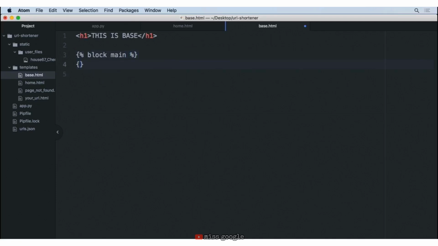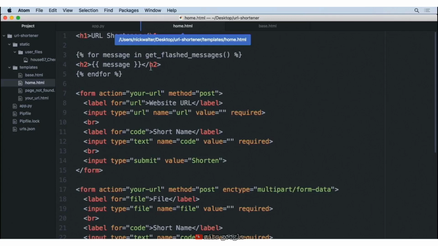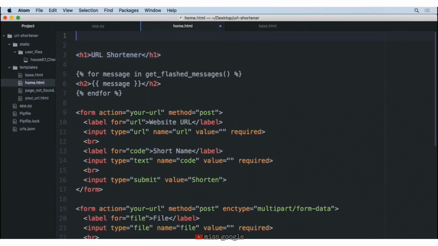You could totally customize it, make it whatever you want, but whenever you start a block, you have to end that block. So I'm going to say end block at the end of this, no spaces or anything. With this in place, now I can take this main block and save this, and now come to my home page, for instance, and at the very top of my home page, I want to